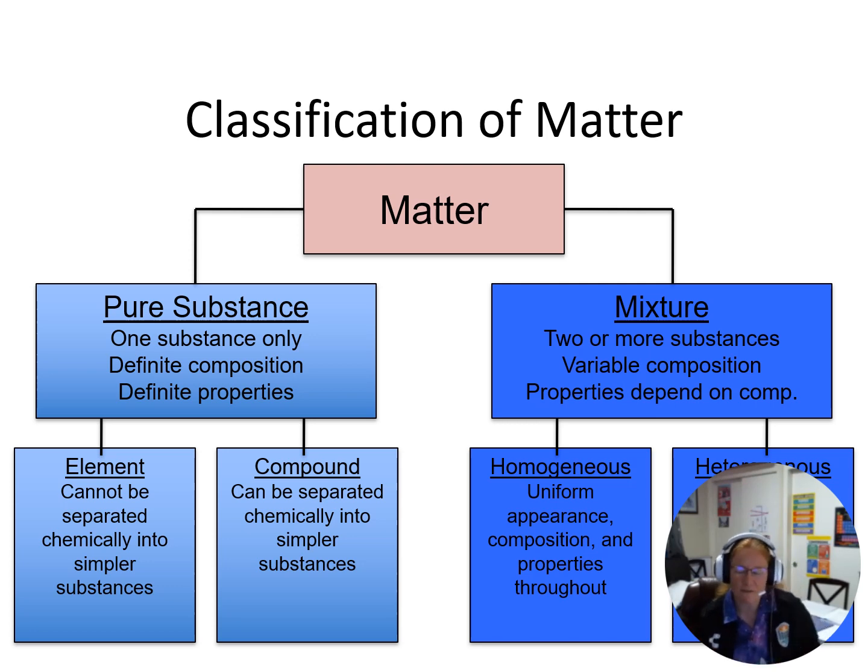Heterogeneous is not uniform. We can see differences. So if you've ever tried to mix oil and water, they separate into distinct layers, or if you shake them up, you can still see all the little particles in there, okay? So oil and water would be heterogeneous because we can distinctly tell the difference between the components in that mixture.